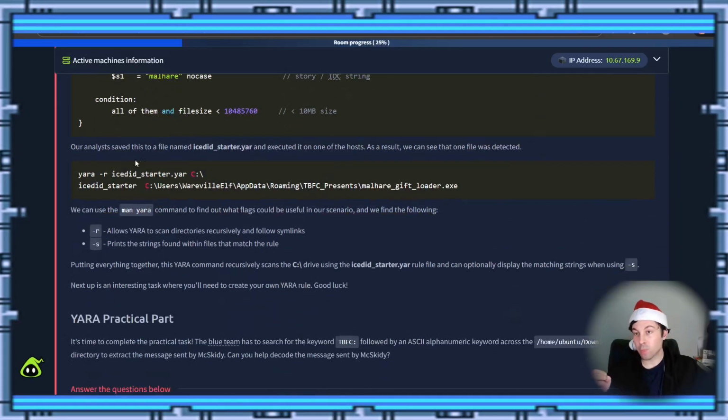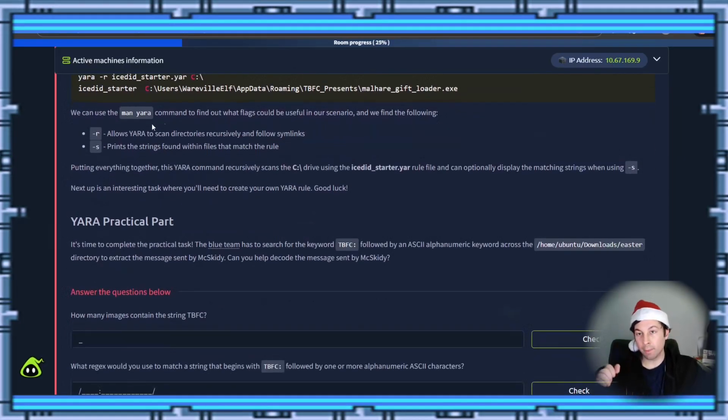Pretty cool. Our analyst saved this as a file and executed it on one of the hosts. As a result, you can see that one file was detected. You can see where they ran the YARA rule with a switch. They said what the YARA rule was, where it was located, and then where to run it. This was the YARA rule. This was where they ran it. This was the switch, saying just use -r. And YARA came back saying, bam, we found it here in malware_gif_loader.exe.